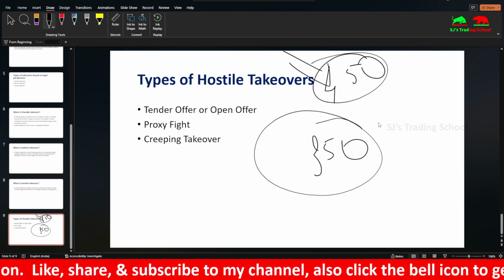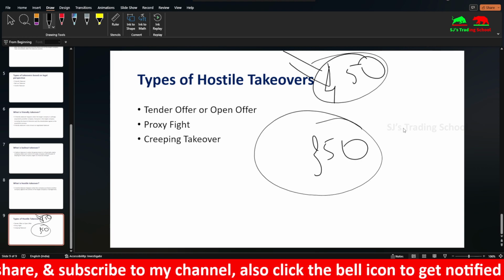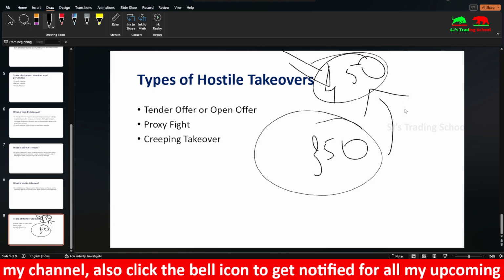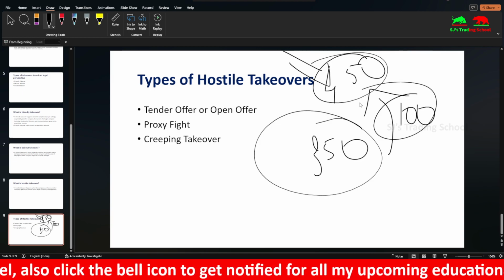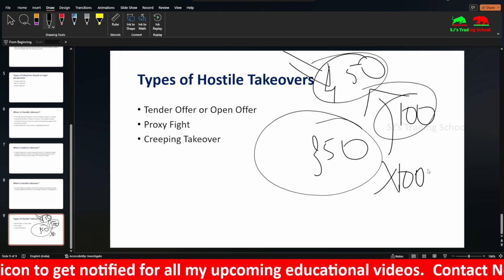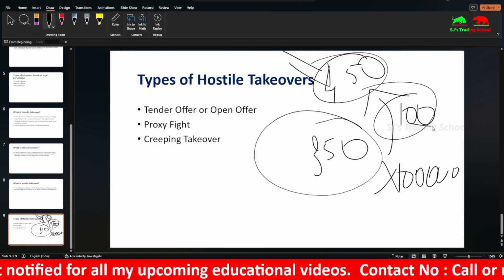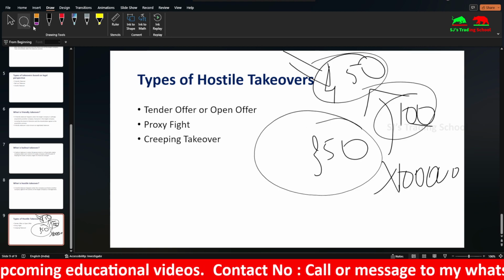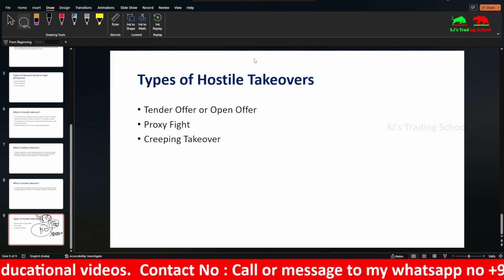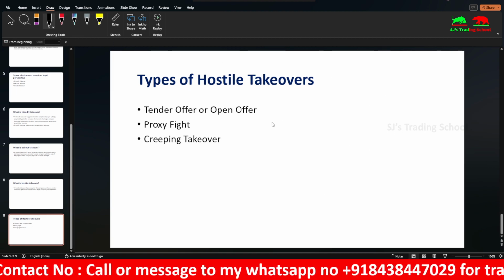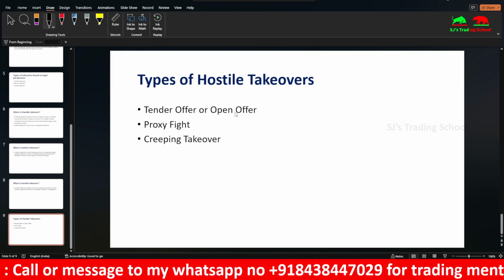So even if the board of directors are not willing to give up the company, the existing shareholders of the target company might be attracted by the price. They are getting 100 rupees profit immediately per share. Suppose we are holding around 1 lakh shares, so 1 lakh into 100 would give them 1 crore rupees profit. This is how they attract the shareholders, and they would buy the company even if the board of directors are not willing to give it. So this is known as a tender or open offer.